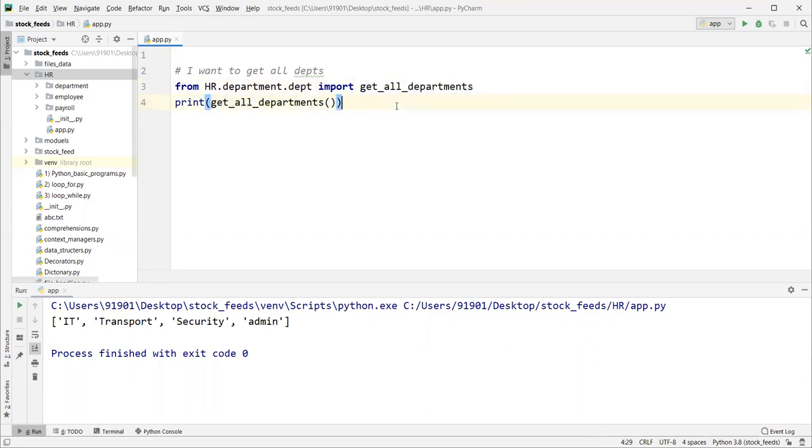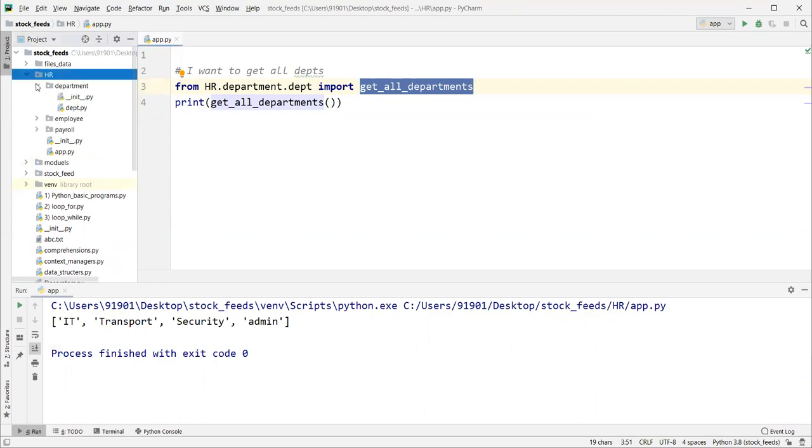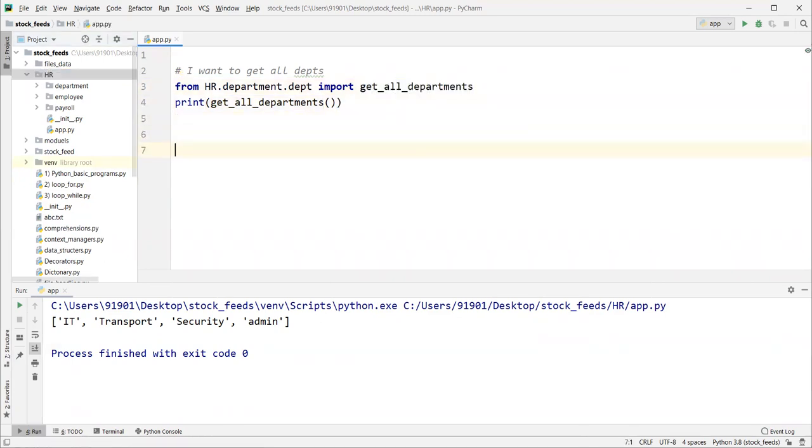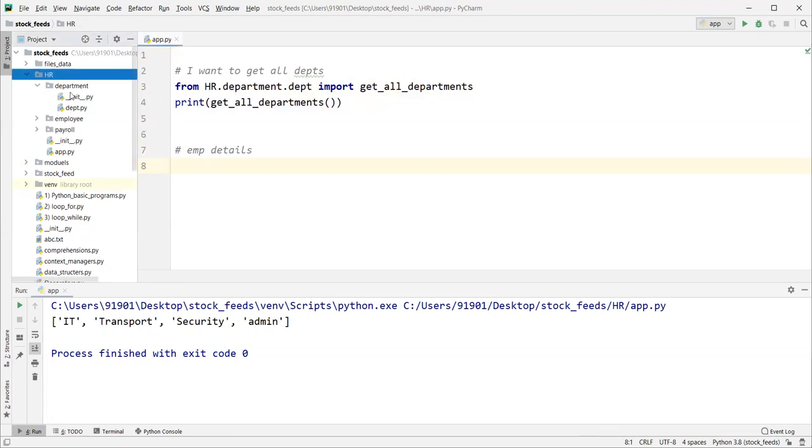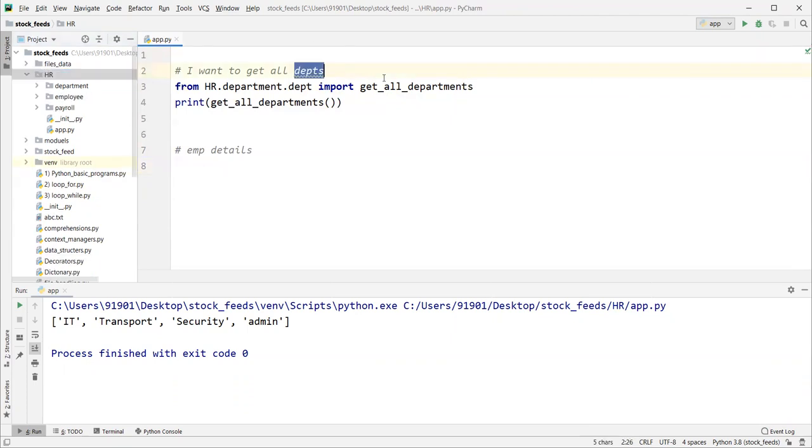So here I am able to use this department stuff inside this file, right? I'm able to reuse the code from this module, right? So like this, I want to know the employee details. Okay, EMP details. So today we have only one function, but in reality we could have all business logic, department stuff, related stuff will keep here only, right? So like this only we input appropriate identifier and use it, right, wherever it is required.